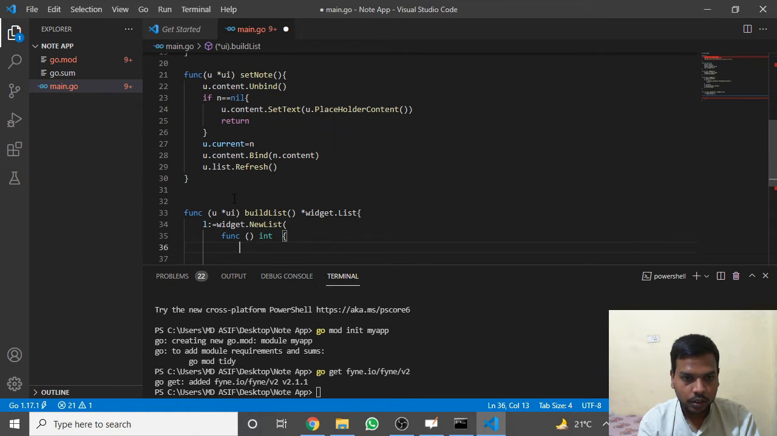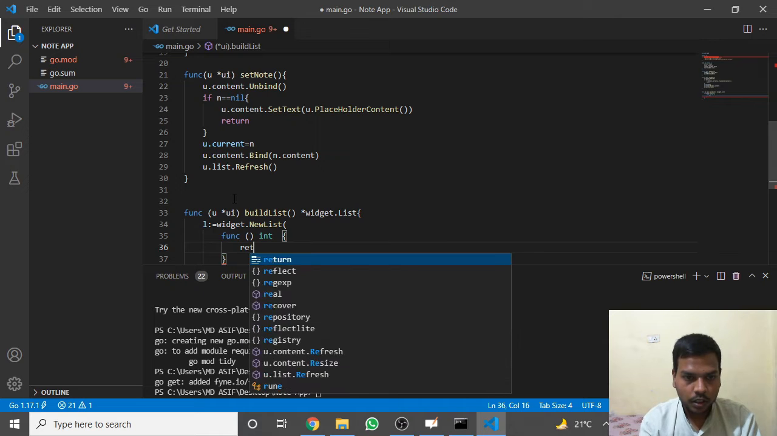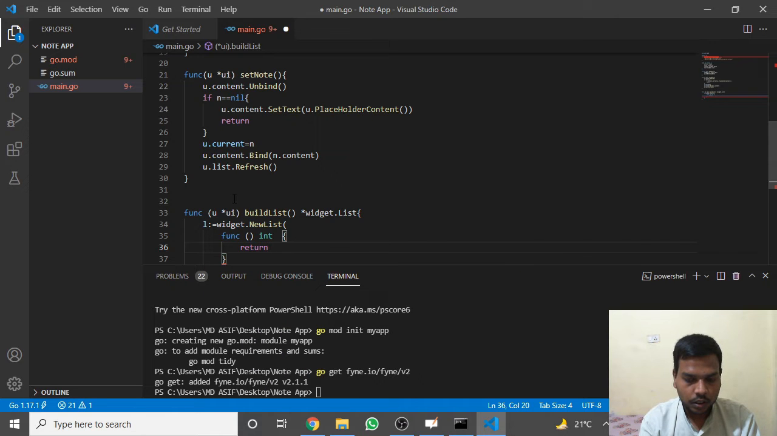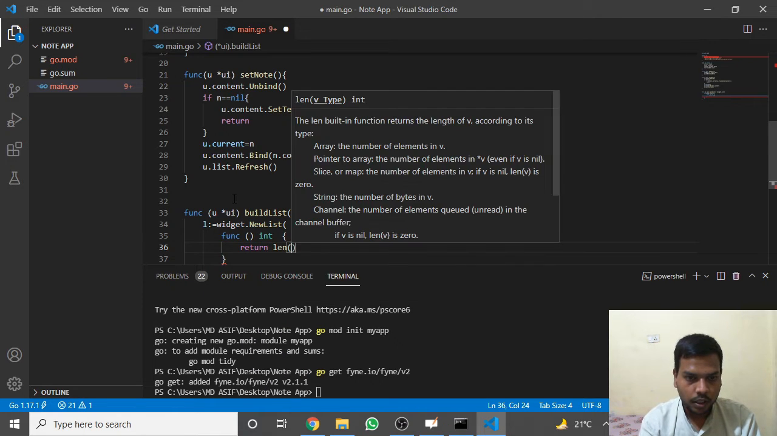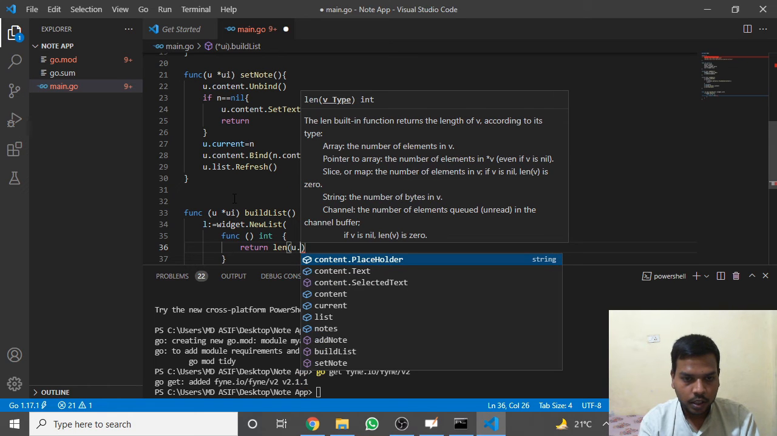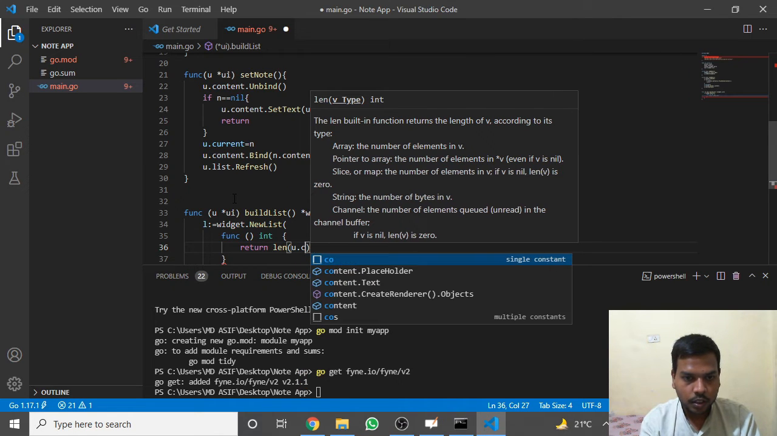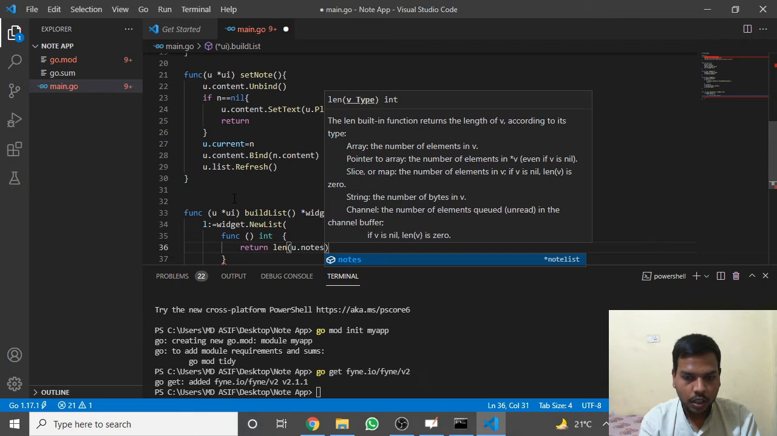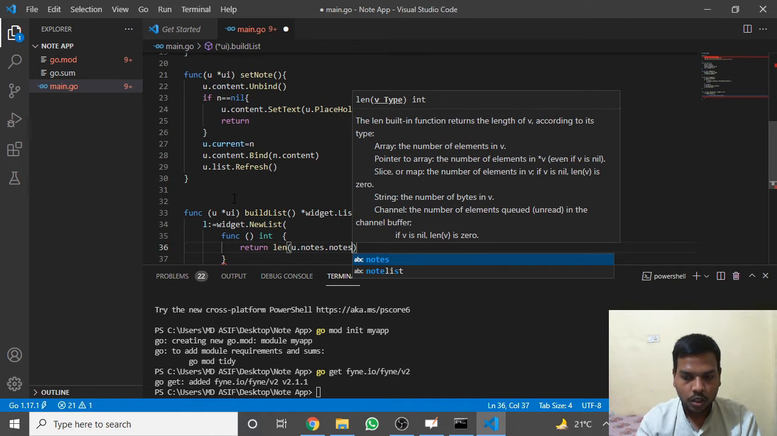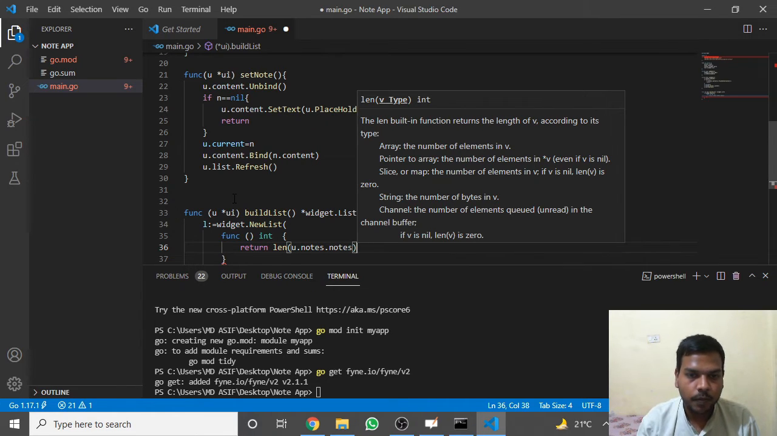and return the length of, this function is giving me the length of how many nodes are there in the list.nodes. Okay, inside nodes, how many nodes are there. Okay,